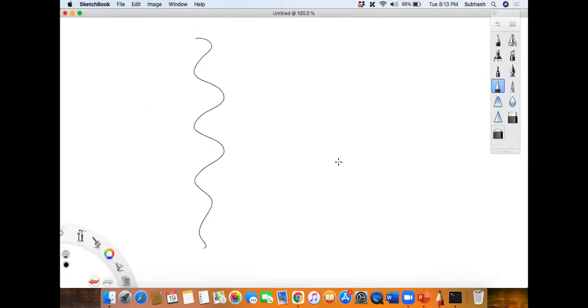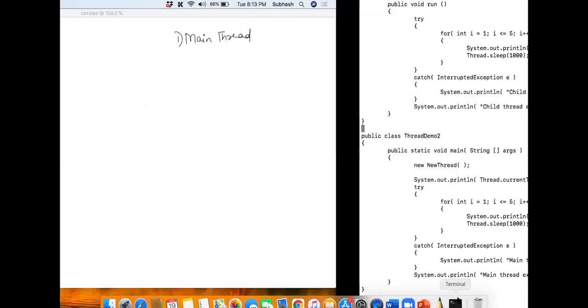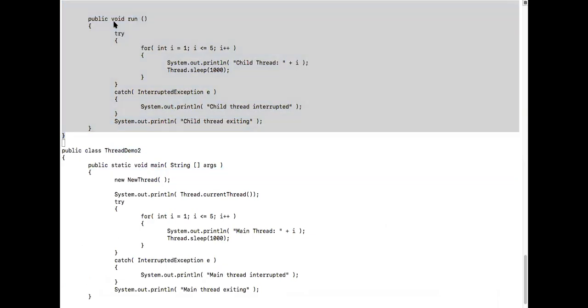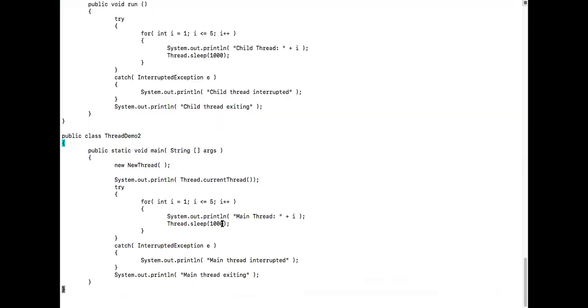What are the steps? For creating a thread, first we should have a main thread. One minute, hold on. First we'll have to have a main thread. In this example, which is that main thread? Tell me. We have this public class ThreadDemo2, so we have this main method. Assume that all the blue color marking is not there. Then what will happen? Only assume the below part is there. It means this is the only thread, isn't it? This is your main thread, correct?